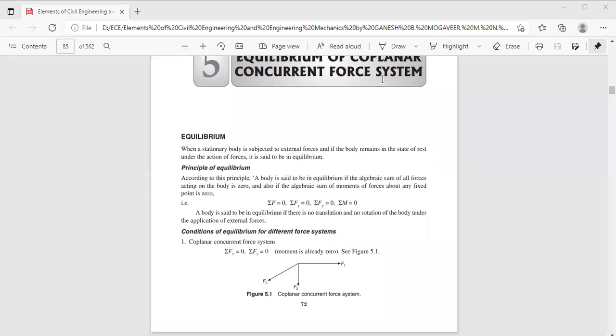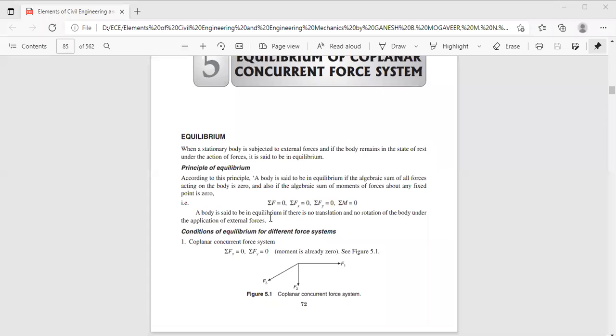A body may be subjected to a concurrent force system, or it may be subjected to a non-concurrent force system. In case of a concurrent force system, the necessary and sufficient conditions for equilibrium are sigma Fx should be zero and sigma Fy should be zero. And in case of a non-concurrent force system, the necessary conditions for equilibrium are the sum of the horizontal components must be zero, the sum of the vertical components must be zero, and the sum of moments of all the forces with respect to any point should be equal to zero. Then only the body will be said to be under equilibrium condition.